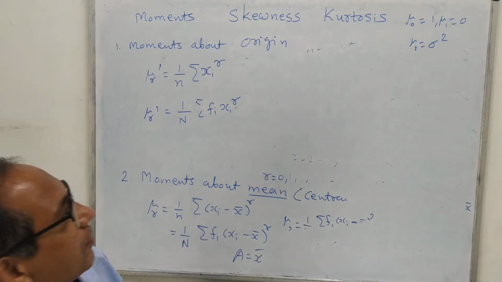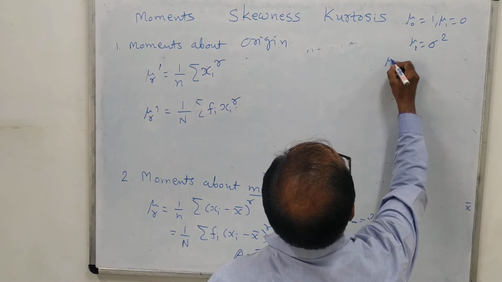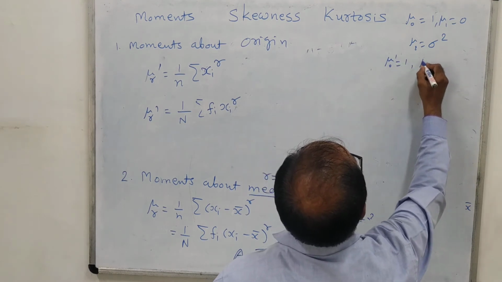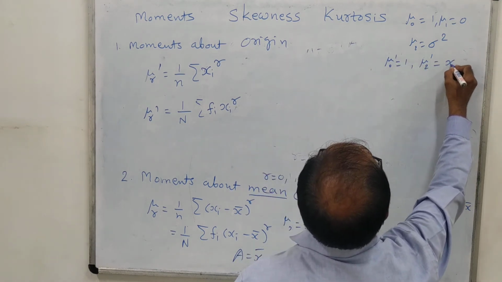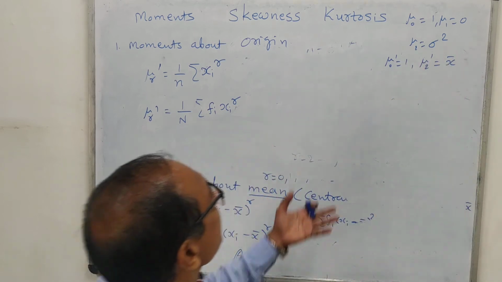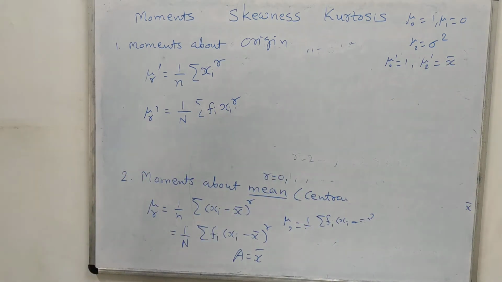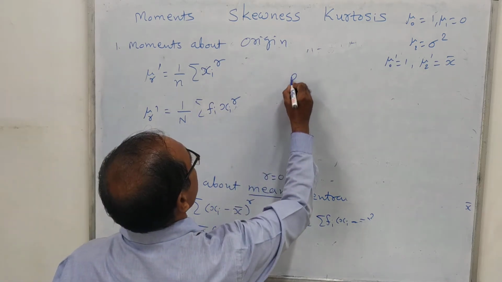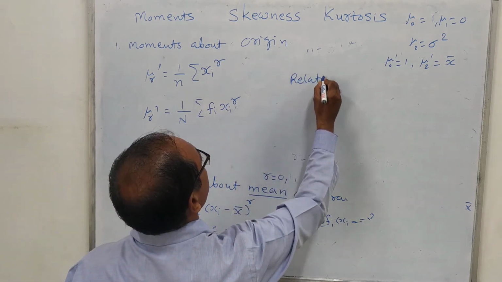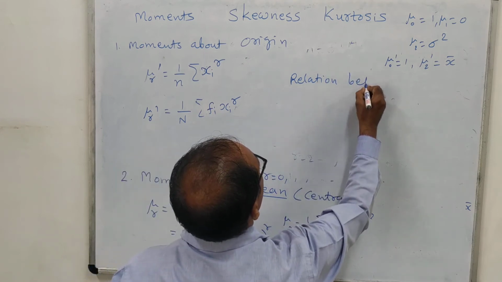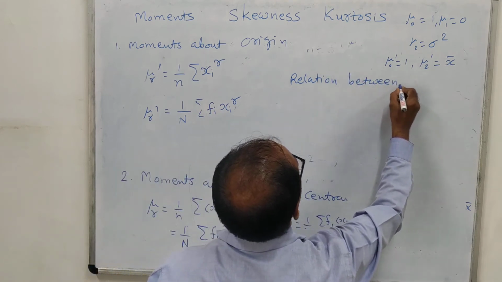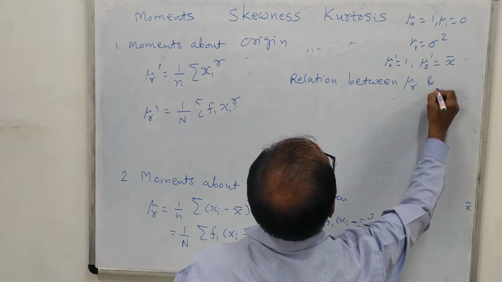So here I will just write down that mu 0 dash we have obtained as 1, mu 1 dash we have obtained as x bar. This is mean, and mu 2 dash is just the formula as it is. Now we will obtain the relation between mu r and mu r dash.